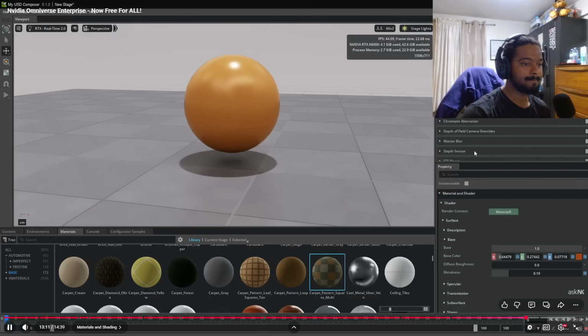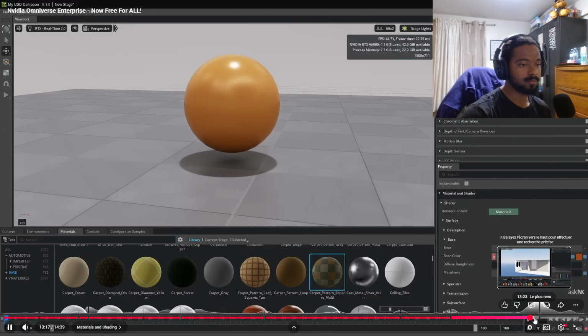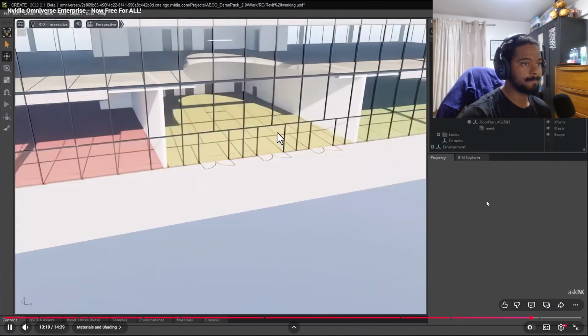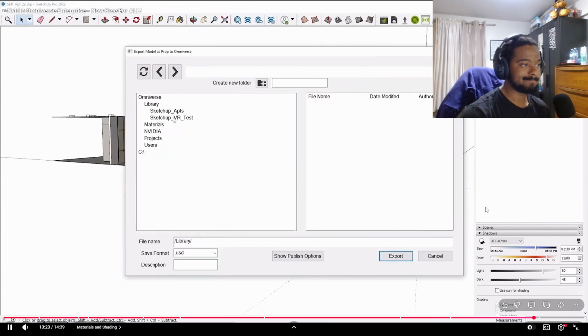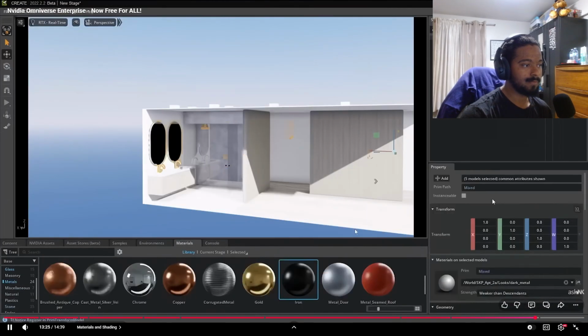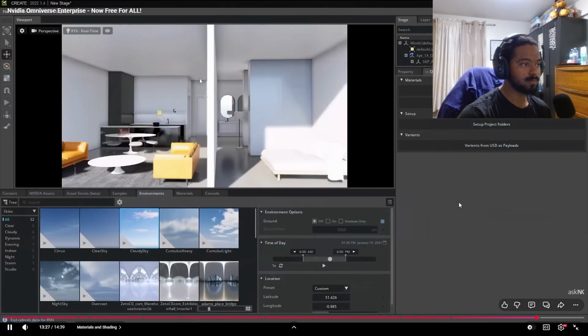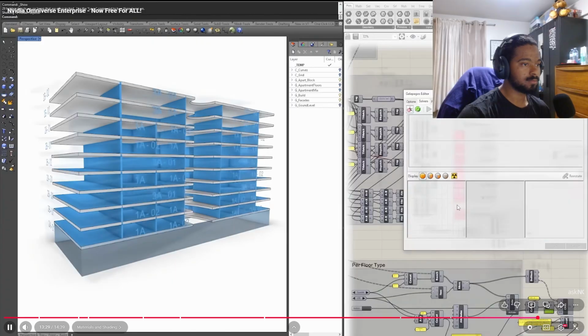And so much more. And at the end of the day, once you're done, you can proceed to do your rendering. And for those who are thinking about bringing things in, you can bring in various file formats into the USD Composer, and you can use this as a tool for assembling your scene in real time and take advantage of the real-time renderer and start doing amazing stuff with it.